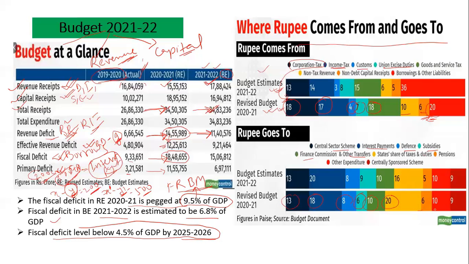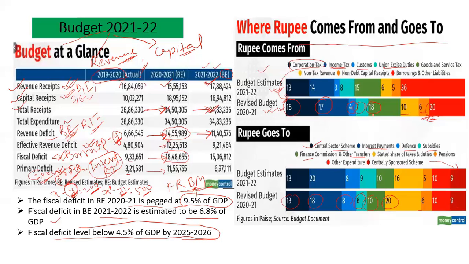And pension, other expenditure, and centrally sponsored schemes. In centrally sponsored schemes, the state government also contributes to the overall budget for that scheme, and in central sector schemes, the money is contributed by the central government. You just have to remember the trend that the money largely comes from corporate tax, number one.